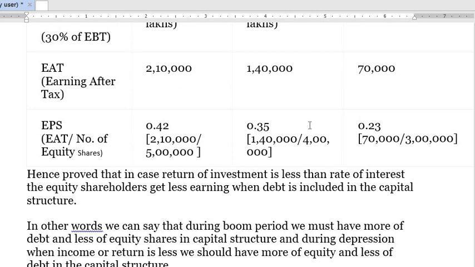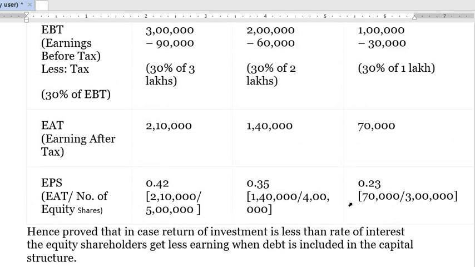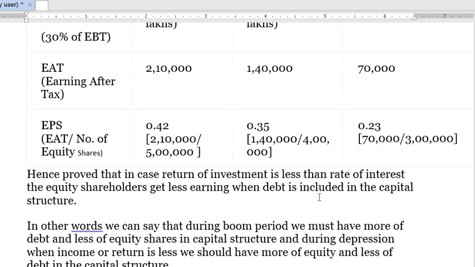Now see here, EPS is least in the third situation, in contrast to the previous calculations, where EPS was the highest in the third situation. Here EPS is the lowest in the third situation. So you understand, the more debt we include in the capital structure, the more it reduces our EPS. Why? Because in this situation the ROI is less than the interest rate.